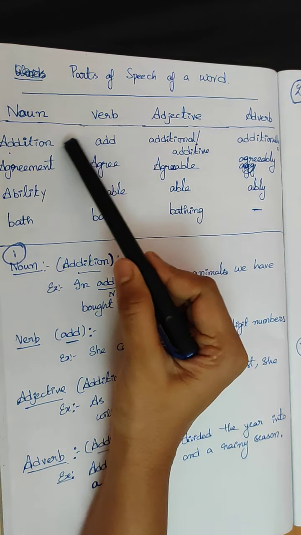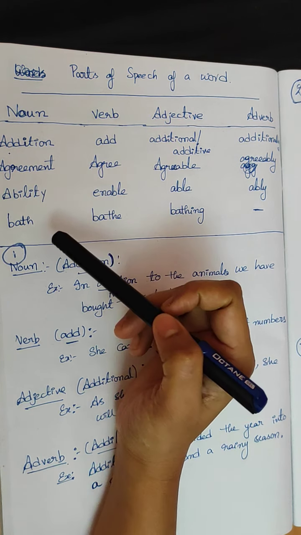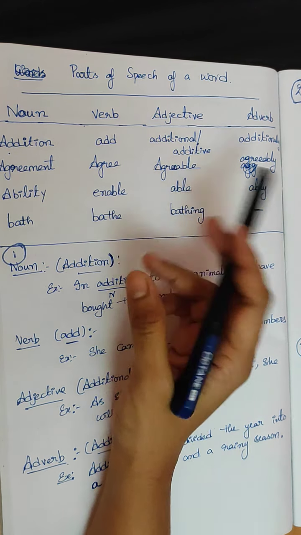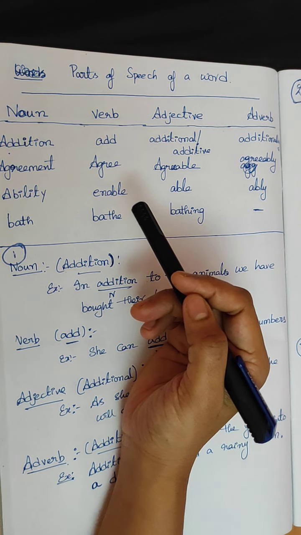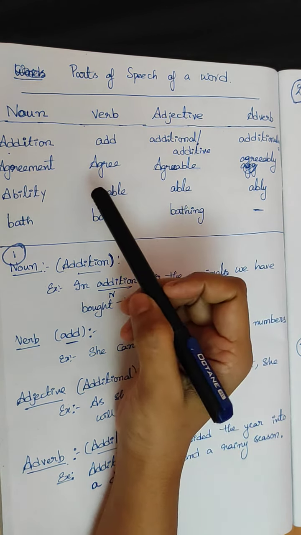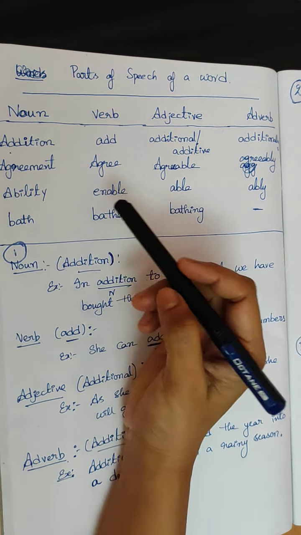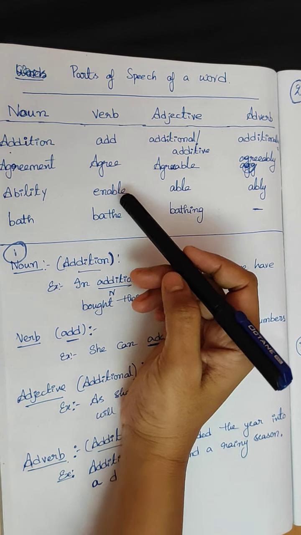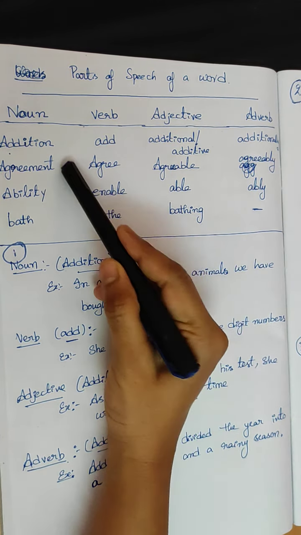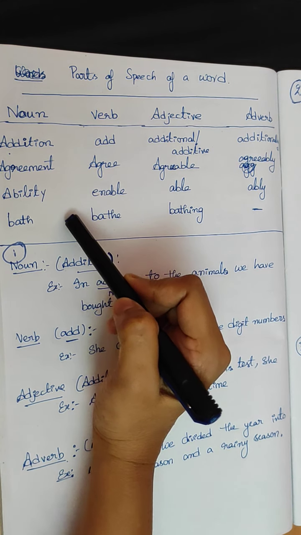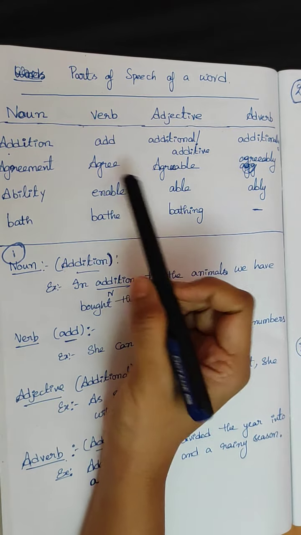Let me explain what a noun is. We know, right? What is a noun? A naming word, the word which is used to name a thing. It may be a visible or non-visible thing, physical or non-physical. There are proper nouns, common nouns, collective nouns, material nouns, abstract nouns, so many nouns. Here we are going to discuss material nouns and abstract nouns. Okay, let me explain this.